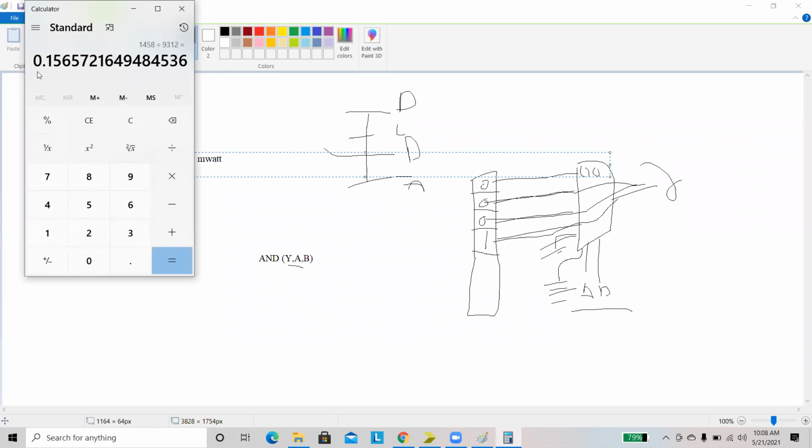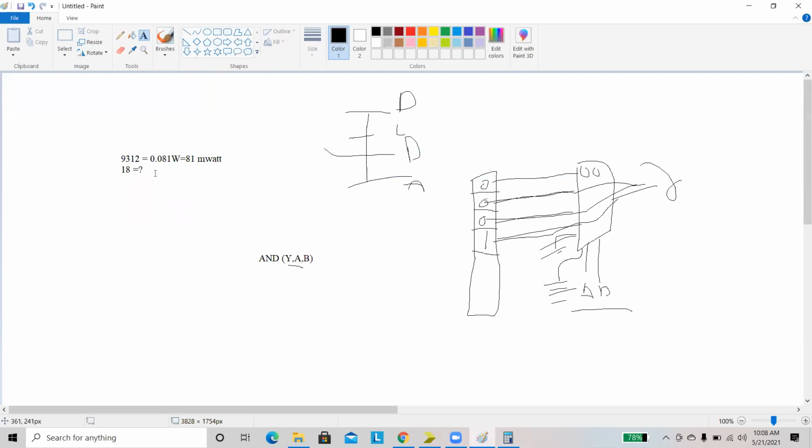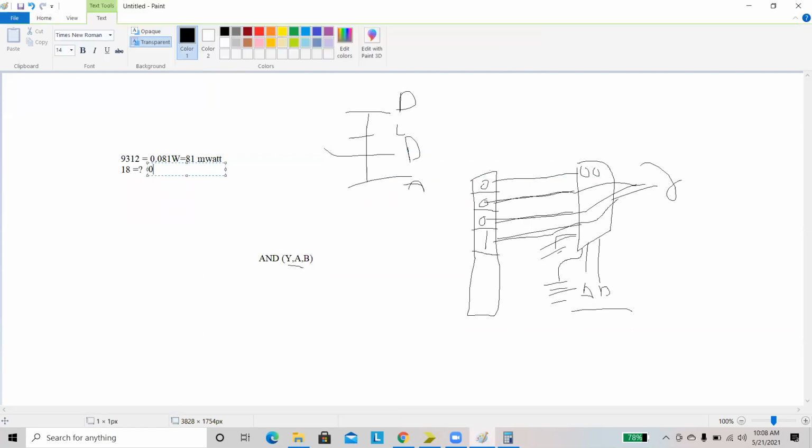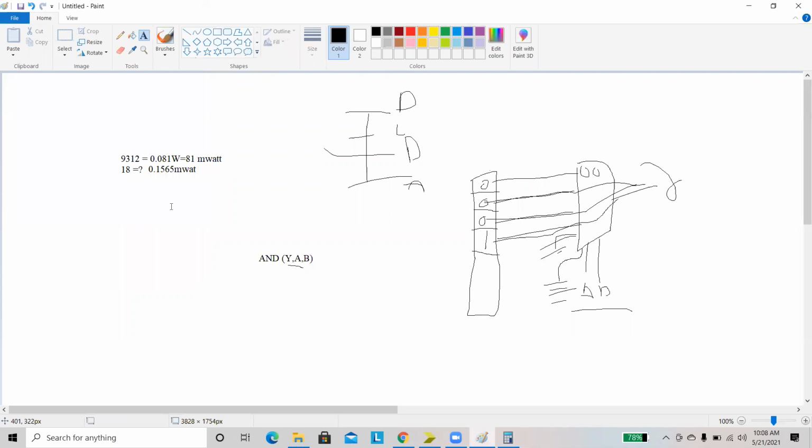Here we have a power of 0.1565. This is in milliwatts. This is the power consumed by our design.